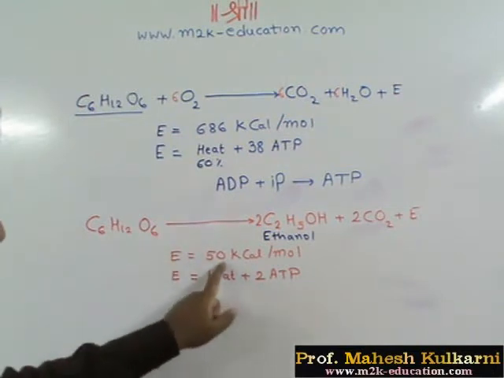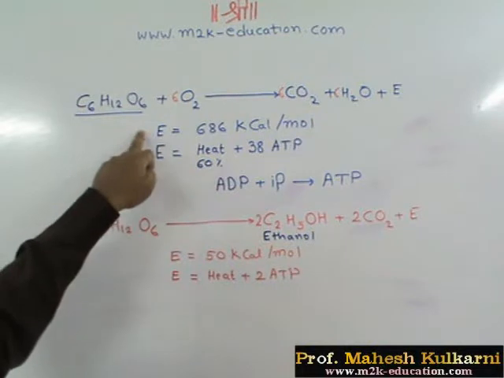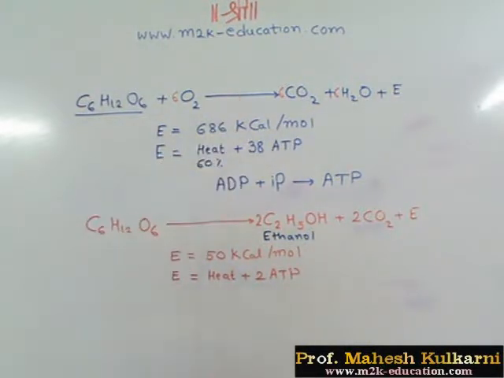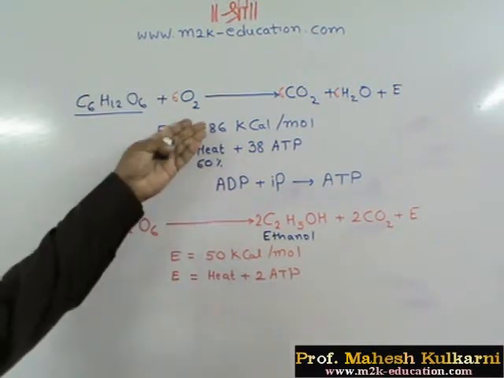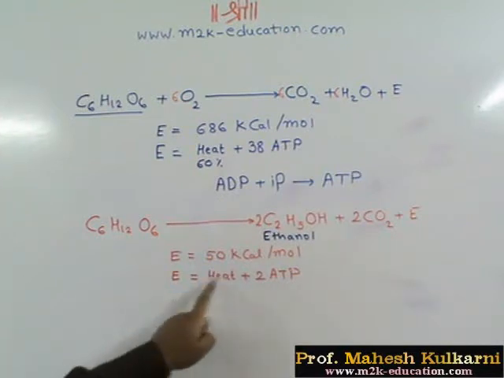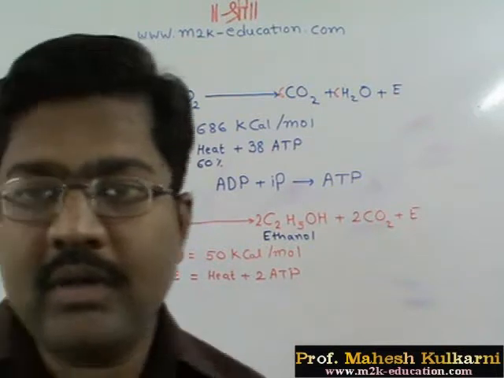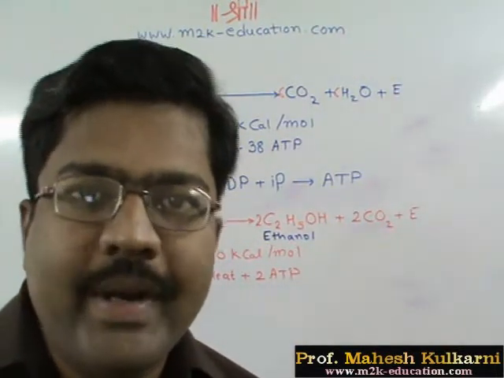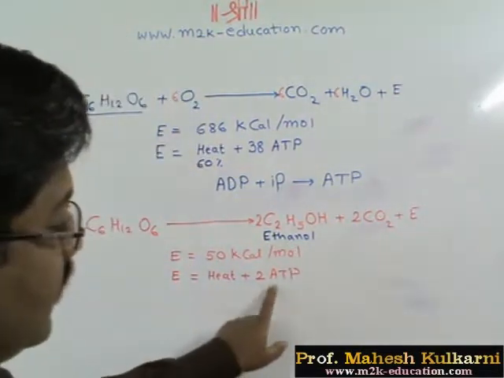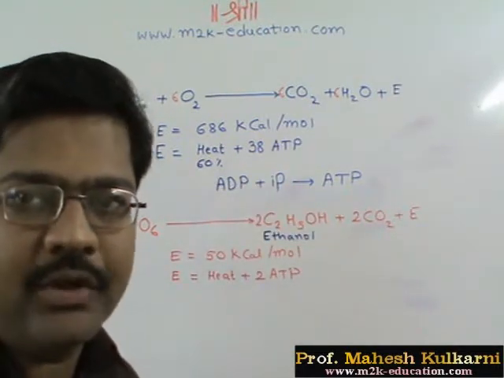This energy is equal to 50 kilocalories per mole, whereas in aerobic respiration we get 686 kilocalories per mole. Comparatively very little energy is obtained here, in the form of heat, able to convert 2 molecules of ADP into ATP. So we have 2 ATP molecules here, whereas in aerobic respiration we have 38 ATP molecules.